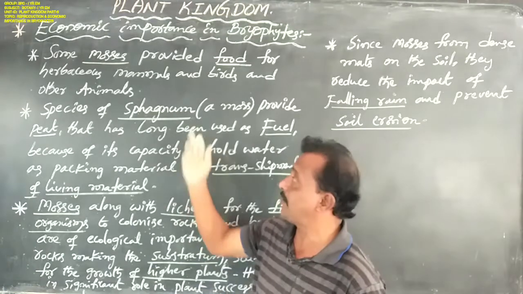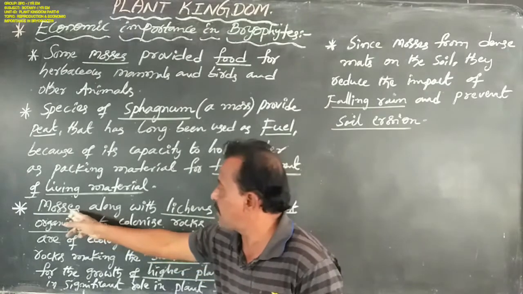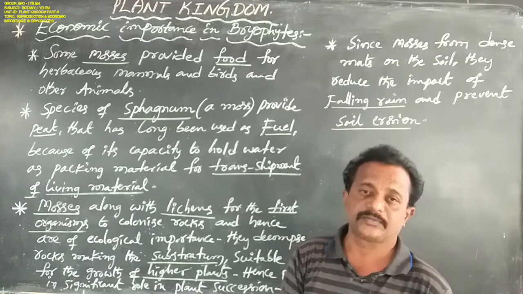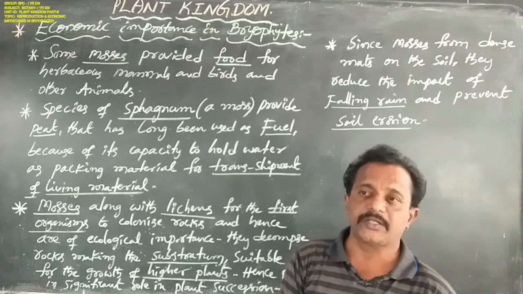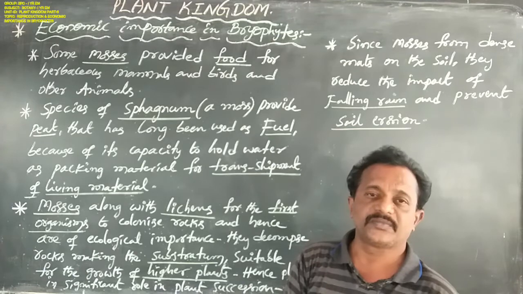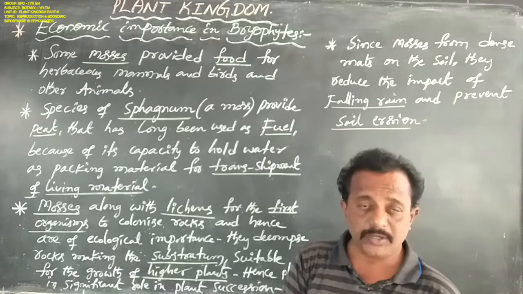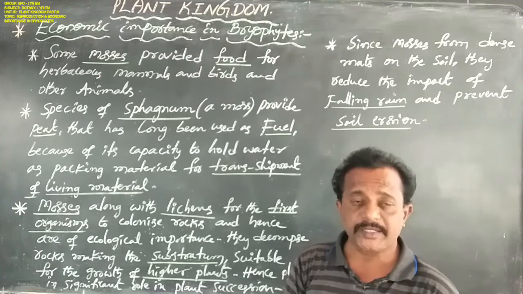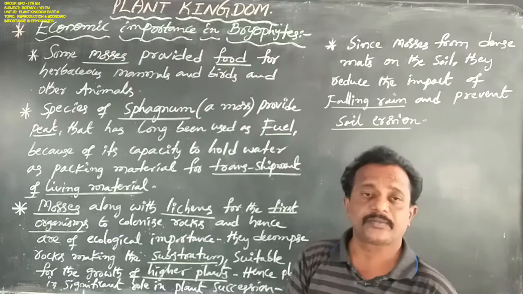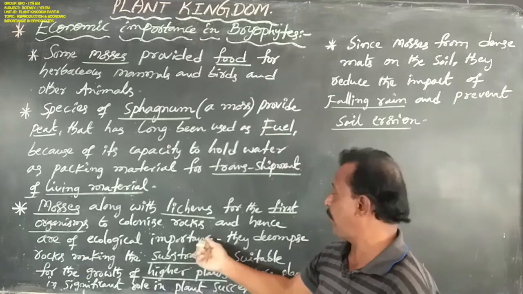Next, mosses along with lichens are the first organisms to colonize bare rocks, and hence are of ecological importance. The first growing organisms to appear on the soil are mosses. Why?